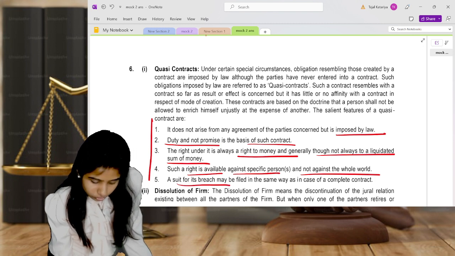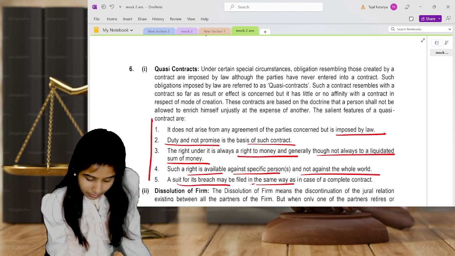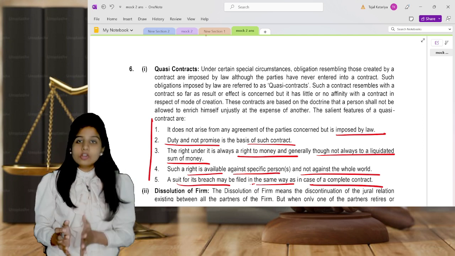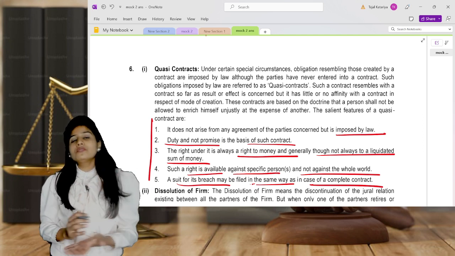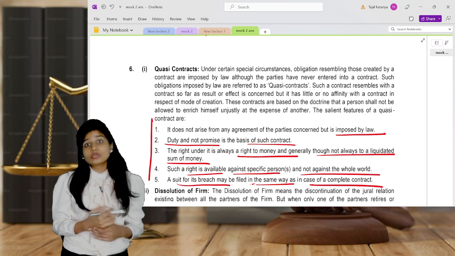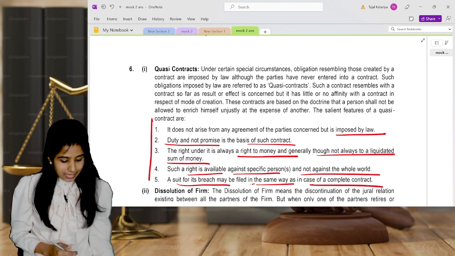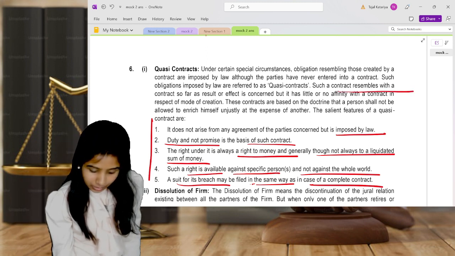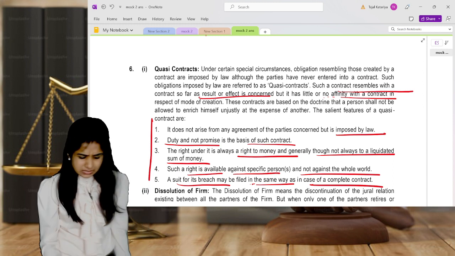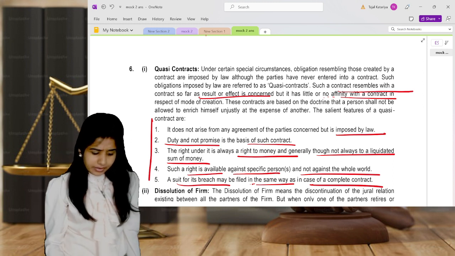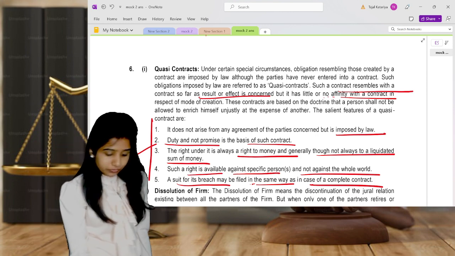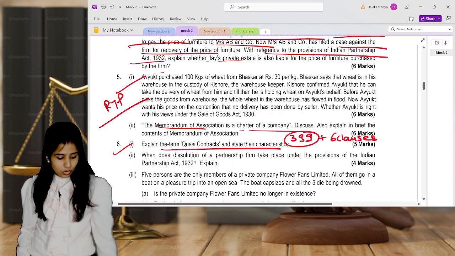And a suit for breach may be filed in the same way as in case of a competent contract. This is exactly like a contract, so you also get the right to file a case against the other party. It's not that because it is imposed by law you cannot file a case. You can file a case also. So it resembles a contract. The effect will be the same, only it's a kind of contract where you have a duty imposed by law, an obligation to fulfill. That's it. This is all about quasi contracts.